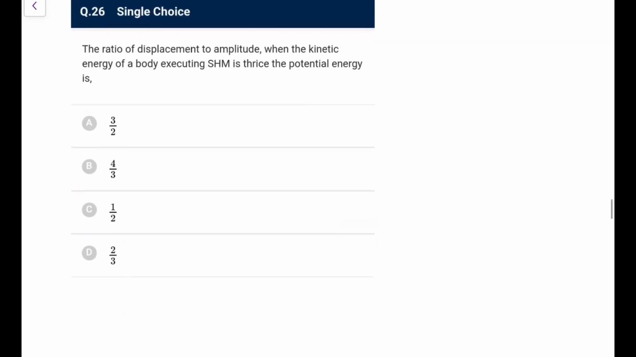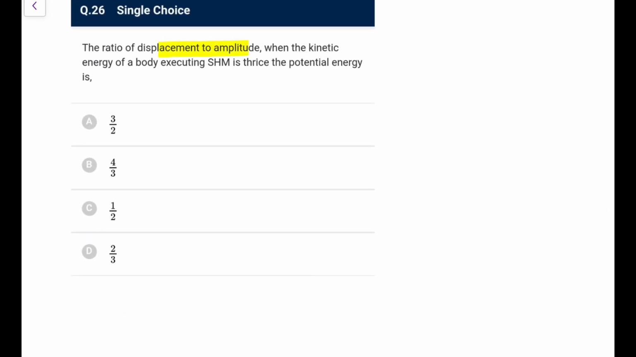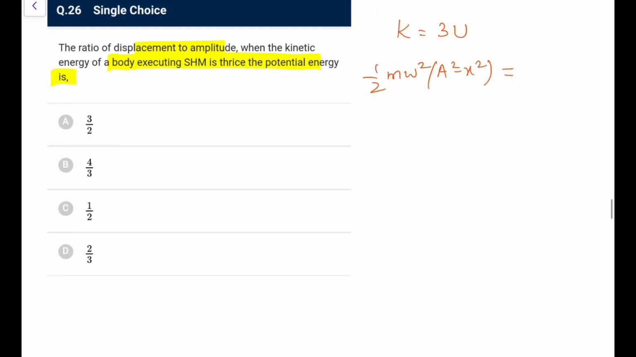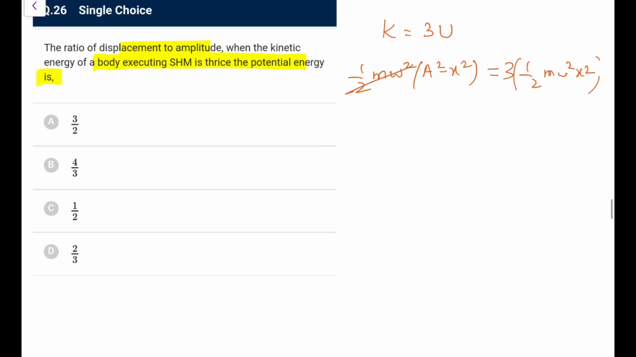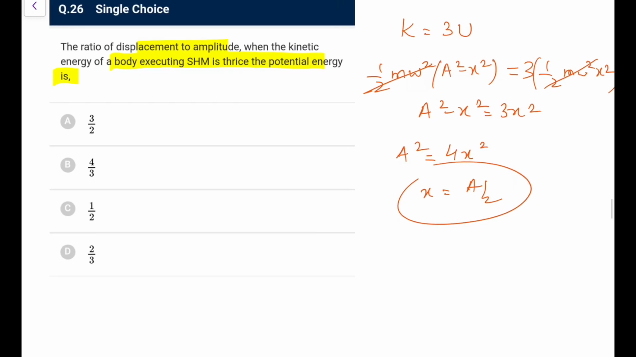That's an easy one. Next, the ratio of displacement to amplitude when the kinetic energy of the body executing SHM is thrice the potential energy. So K is 3 times U. K is half m omega square (a square minus x square), and U is half m omega square x square. With 3 times, the half m omega square terms go. So a square minus x square is 3x square, so 4x square is equal to a square. So x is equal to a by 2. So the ratio of x by a is equal to 1 by 2.